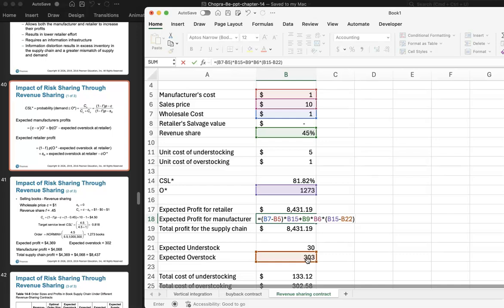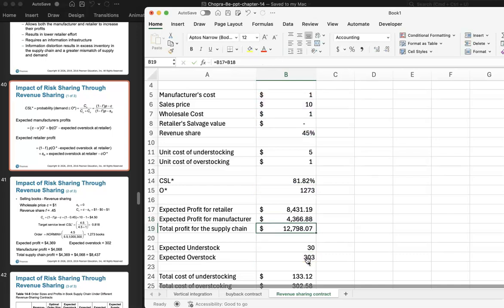So the manufacturer's profit is 4,369 for them, because again they did 302. I have 303 because of slight rounding up and down. So that's the only difference. But let's look at the profit for the retailer.